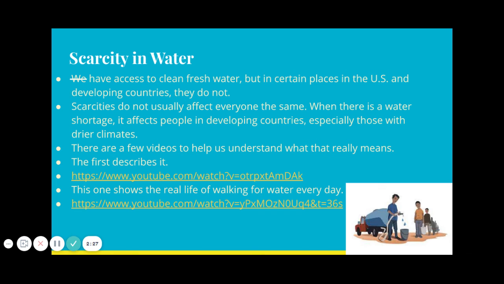Scarcity in water is a huge problem that we do see in the world. We overlook this because we have access to clean and fresh water, but certain places in the US and also in developing countries don't. Scarcities don't usually affect everyone at the same time. When there is a water shortage, though, it affects people in developing countries, especially those in drier climates. Think about it. If it's super hot out and there's no water, that's not good.